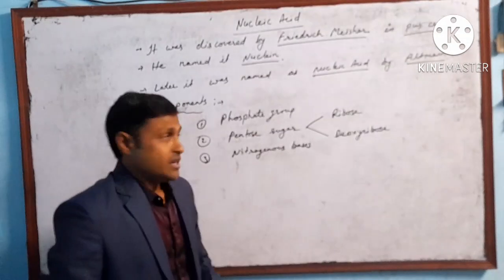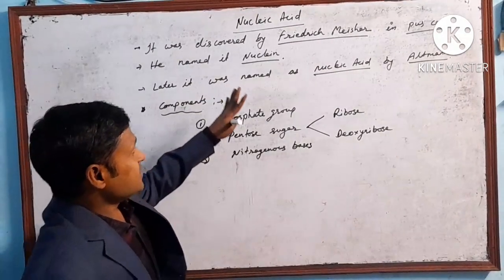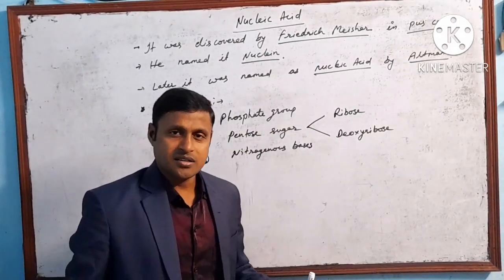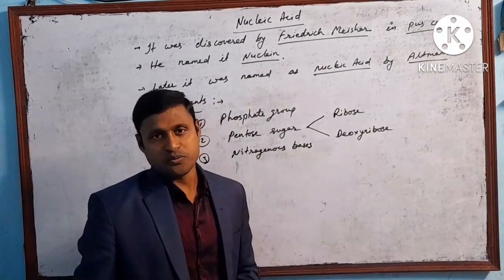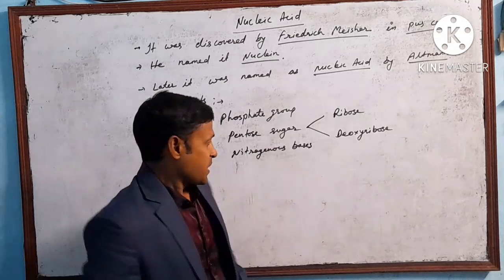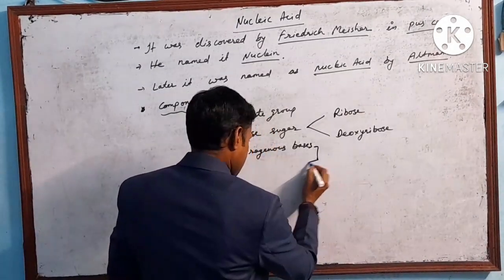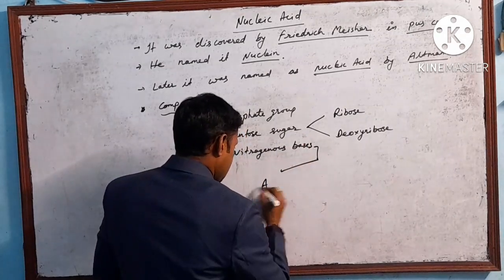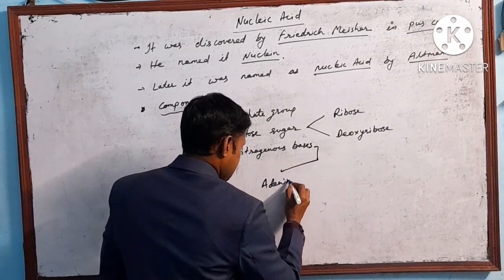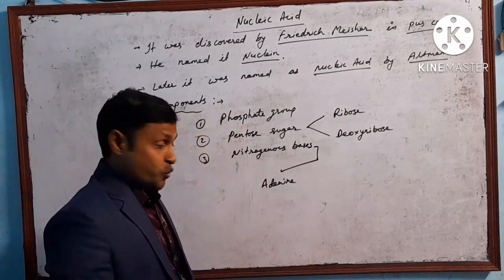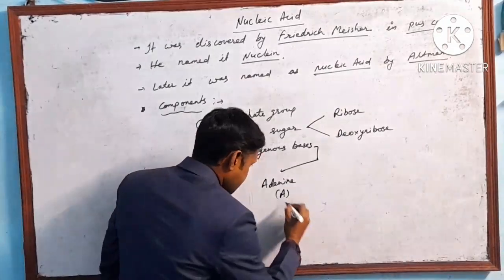If we talk about the nucleic acids, they contain 5 different types of bases. So what are the 5 different bases? One we can write as adenine, which is represented by capital A.